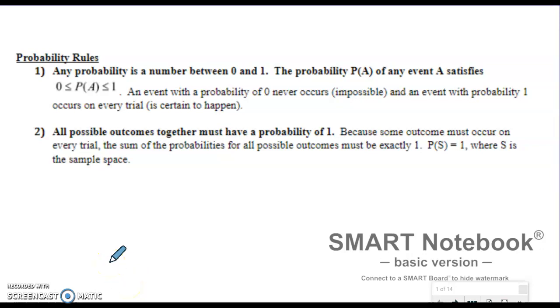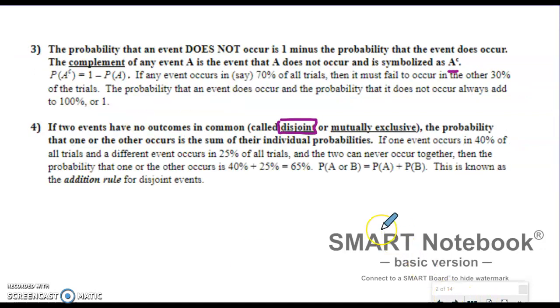So I just want to take some time to review what we did on Friday. We talked about the probability of any event happening has to be between 0 and 1. If I were to add up all the probabilities together, that sum would be 1. The probability that an event does not occur is 1 minus the probability that it does occur. And if I have two disjoint or mutually exclusive events, that means they both do not happen at exactly the same time.